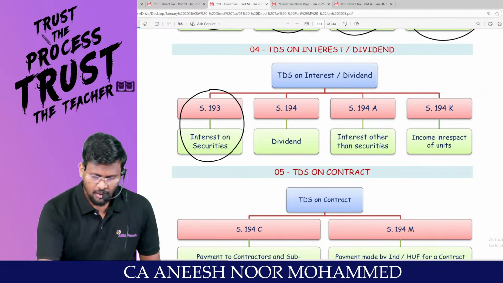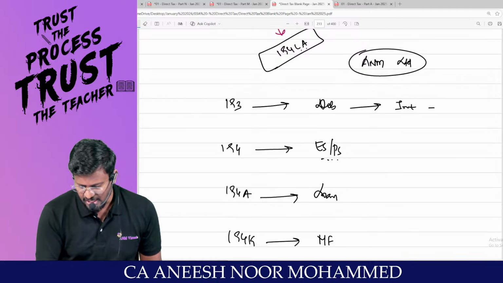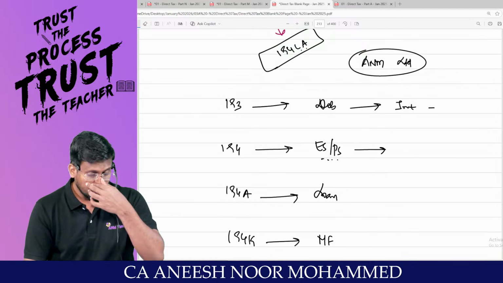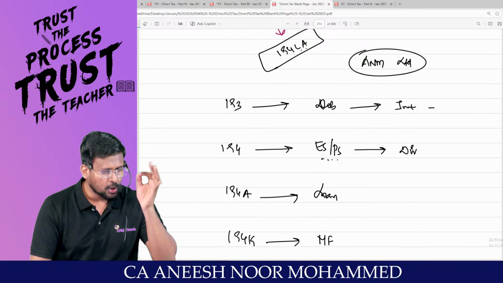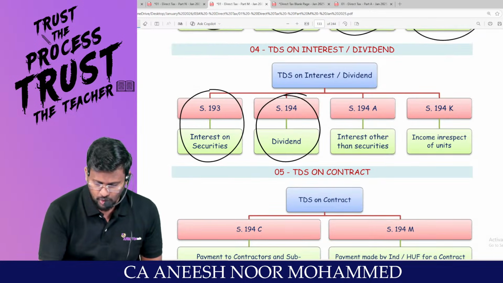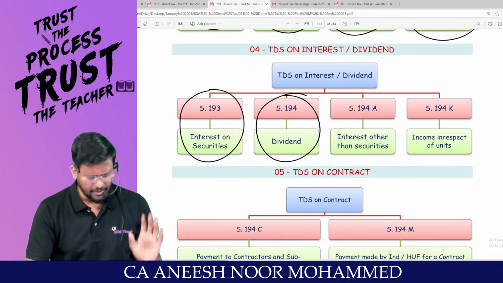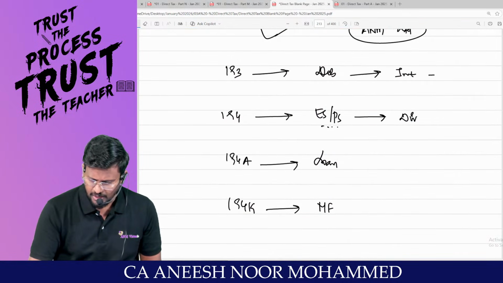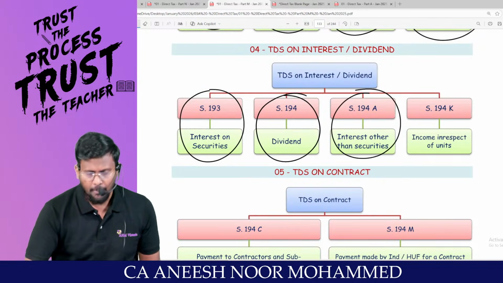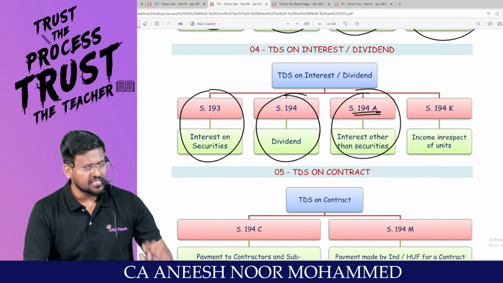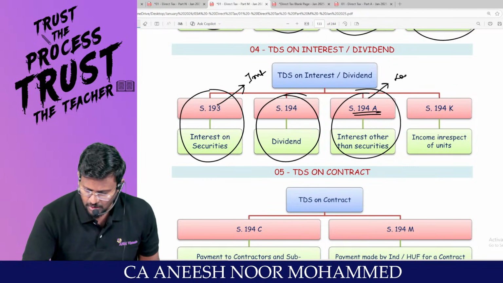So, my dear lovable students, section 193 is interest on securities. Suppose you have not invested in debentures. You have invested in equity shares or preference shares. If you invest in equity shares or preference shares, you are entitled to get dividend. Then the company is liable to deduct TDS under section 194. So what is 194? Dividend. TDS on dividend. Sir, you have not invested in debentures. You have not invested in equity shares or preference shares. You have invested in a loan. My dear lovable students, then the company is liable to pay interest. Sir, this interest is debenture interest. This interest is loan interest.